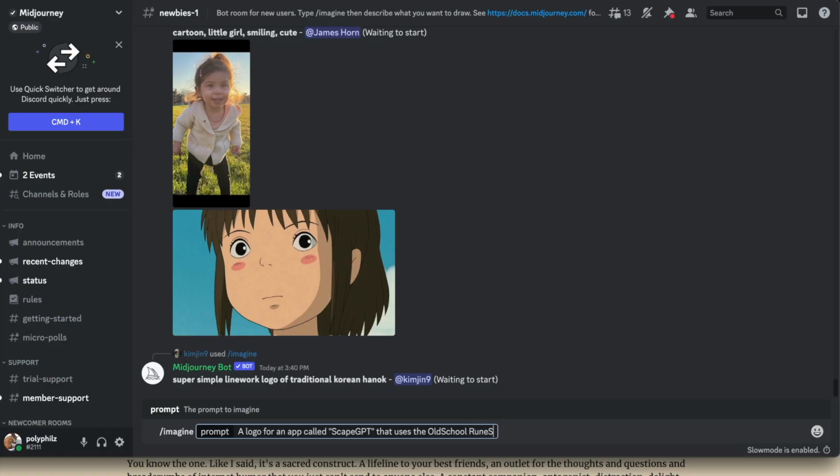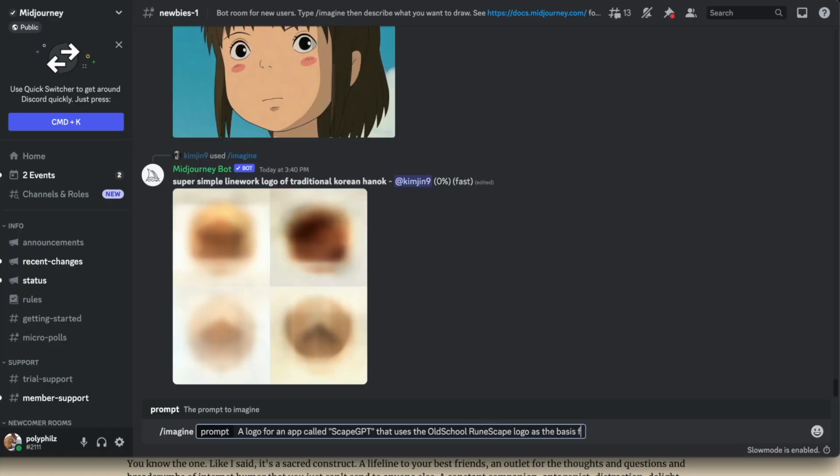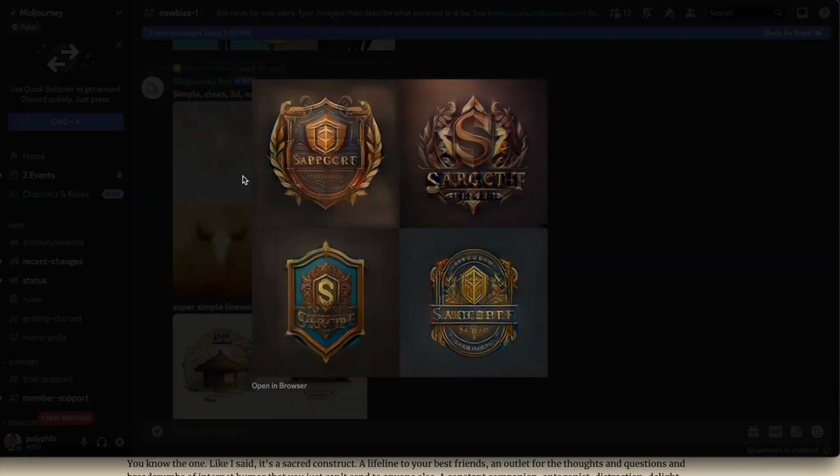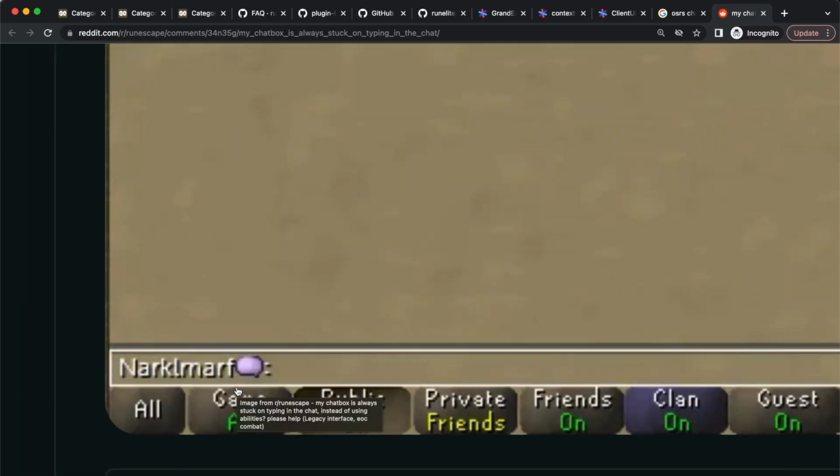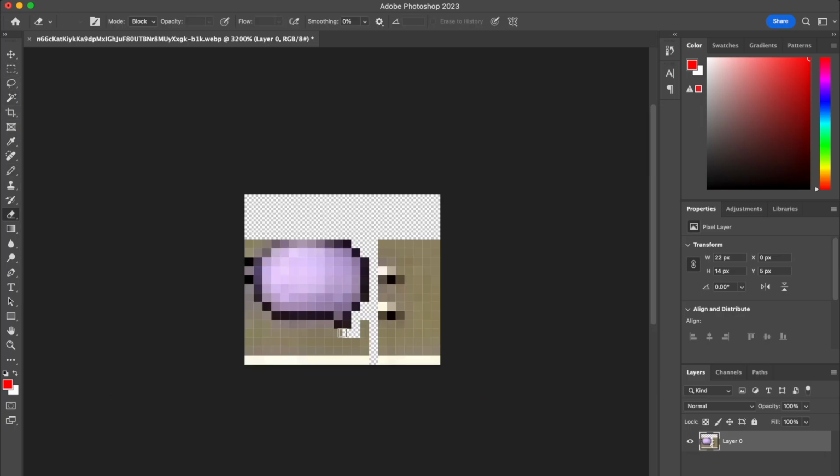Next, unfortunately, the placeholder logo needed to go. I tried to get creative here and use Midjourney to generate a logo for Scape GPT, but all the ones it gave me were kind of garbage. And then I realized I actually just need a super simple RuneScape-y looking chat bubble. So I yoinked one from some screenshot I found on Google Images and did a little bit of Photoshop magic, and then we got this.